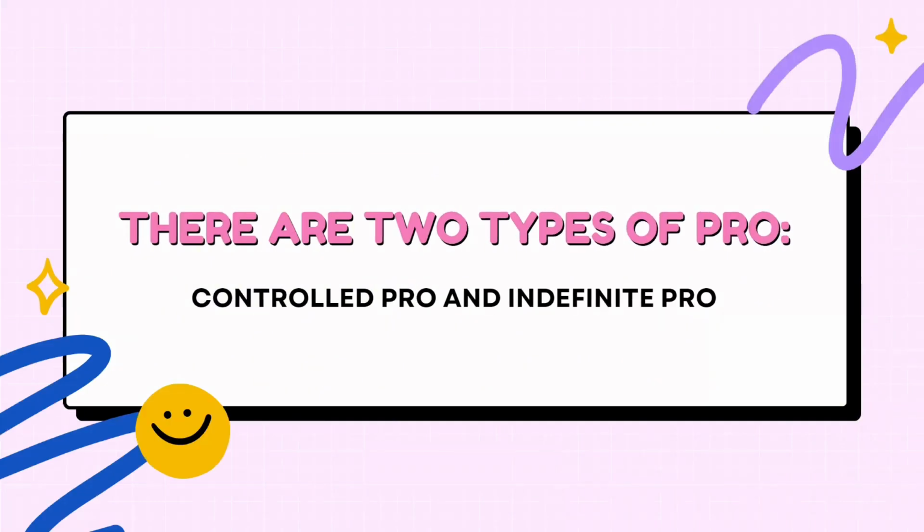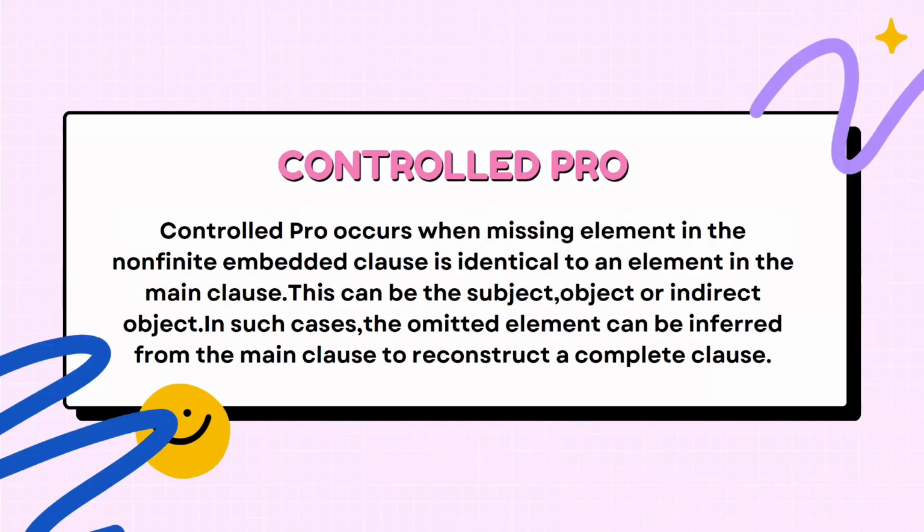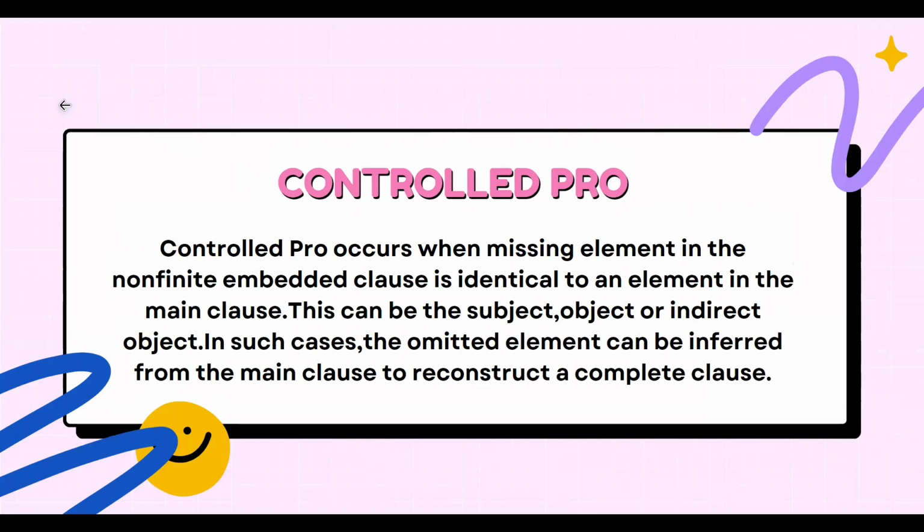So there are two types of pro. First is controlled pro, and the second is indefinite pro. Next slide. Controlled pro refers to a situation where the missing element in a non-finite embedded clause is the same as an element in the main clause. This missing element can be the subject, object, or indirect object.